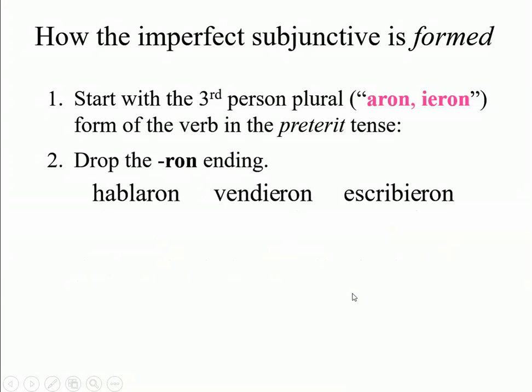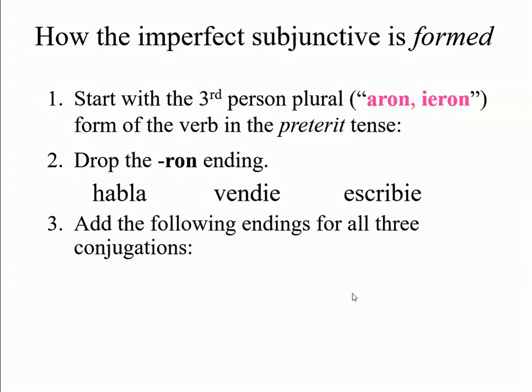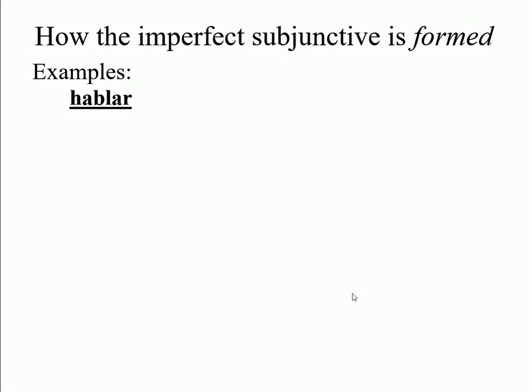So after that, you're going to drop the ron ending, and that you have your stem, and you're going to add the following endings for all three conjugations: ra, ras, ra, ramos, rais, ran. For example, hablar.